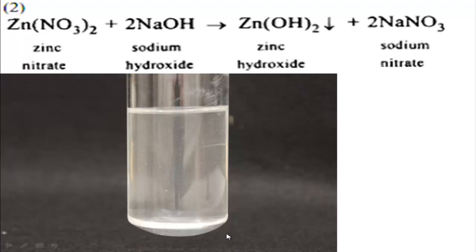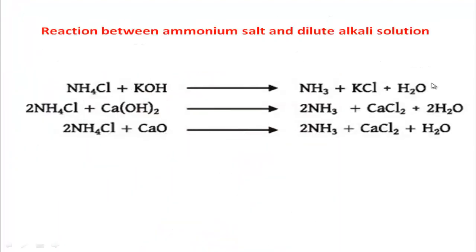For this, the zinc hydroxide precipitate will become water soluble, like the lime water test of carbon dioxide gas. So in this way you can easily tell whether it is an aluminum salt or a zinc salt. So this type of equation actually shows alkali solution.